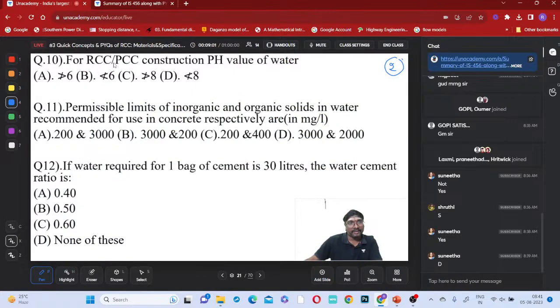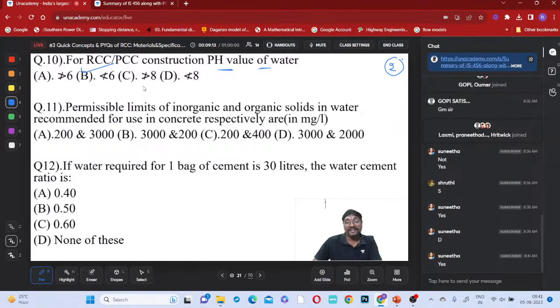Now, for RCC or PCC construction, the pH value of the water should not be lesser than 6. I told you, it should not be acidic in nature. If it is acidic in nature, what will it cause? It will create corrosion in the reinforcement. 10th question, option B. Yes, Deepak Kumar, Malu Havaldar, correct.